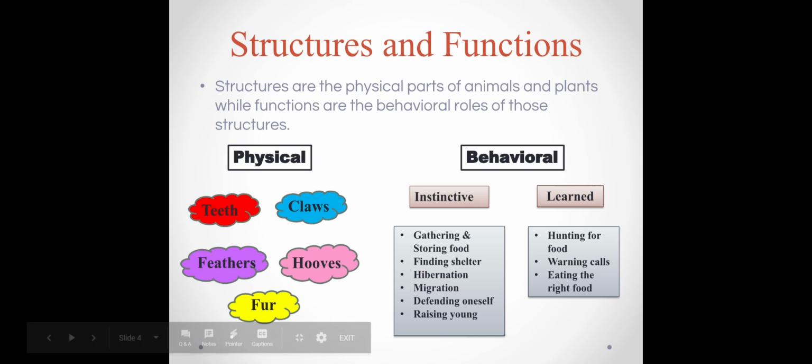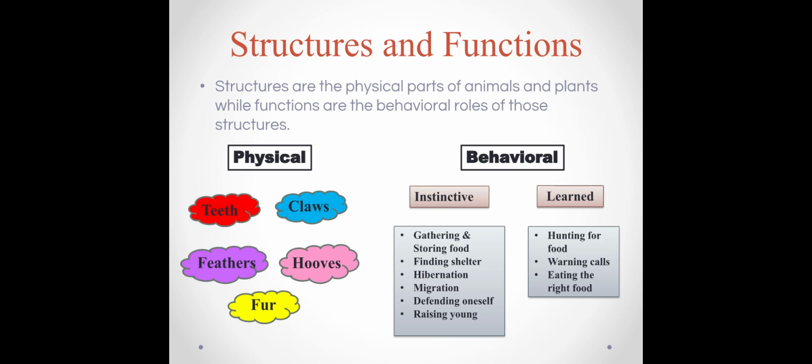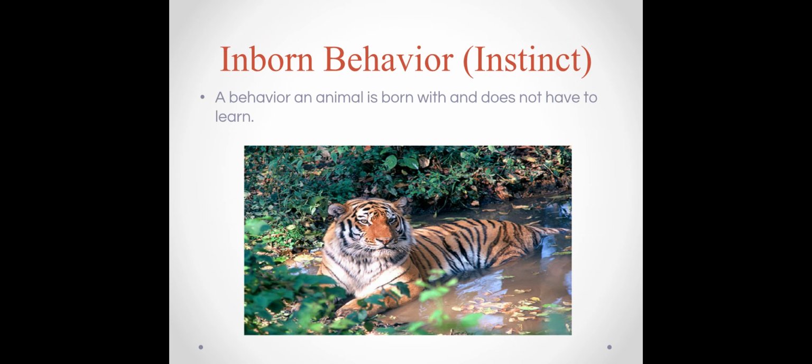Instinctive: it's instinctive for them to gather and store their food, or find shelter, or hibernate, or migrate, or defend themselves, or raise their young. Learned: some learned behaviors are hunting for food, warning calls, or eating the right food. So, instinctual behaviors are behaviors an animal is born with and does not have to learn.